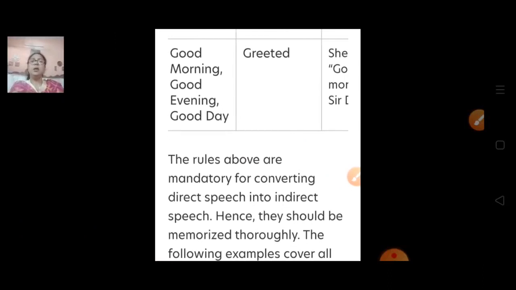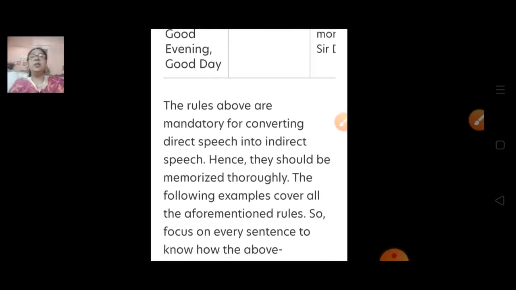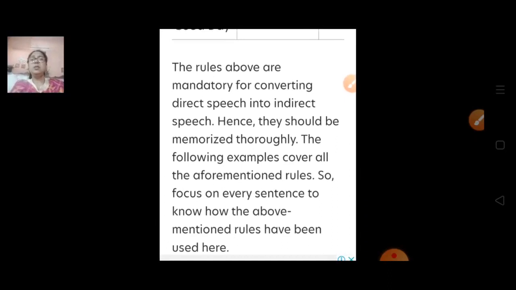Good morning or good evening or good day, it will turn into greeted. So we will write greeted, he greeted. So the rules above are mandatory for converting direct speech into indirect speech, hence they should be memorized thoroughly. So it is very important that you should memorize this.